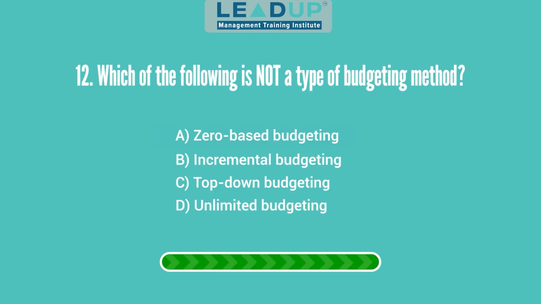Question 12. Which of the following is not a type of budgeting method? A. Zero-based budgeting. B. Incremental budgeting. C. Top-down budgeting. And D. Unlimited budgeting. Answer: unlimited budgeting.